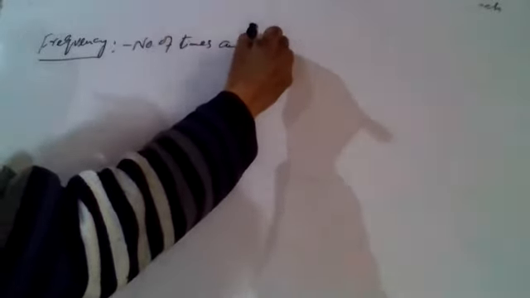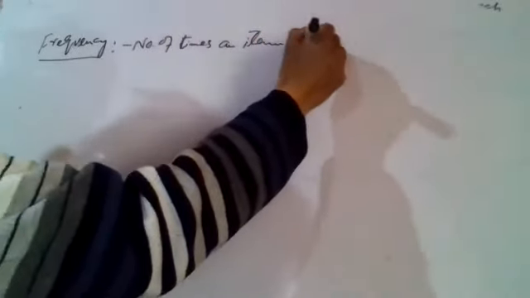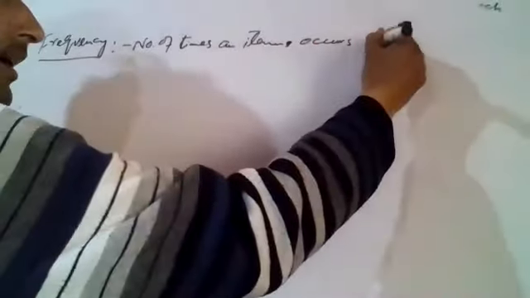यहाँ लिखूंगा मैं. What is frequency? Frequency is the number of times an item occurs in a series.